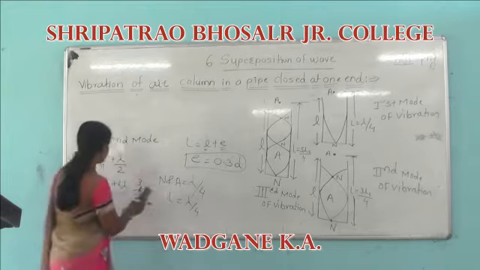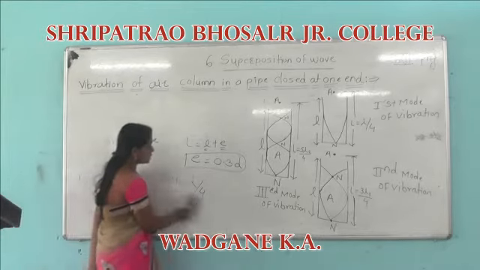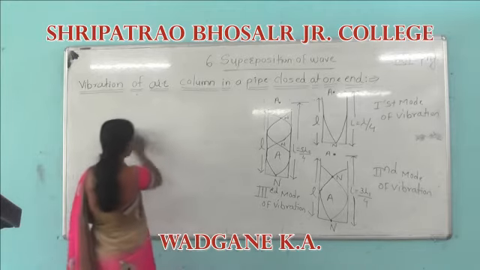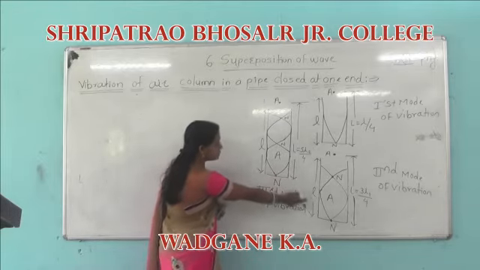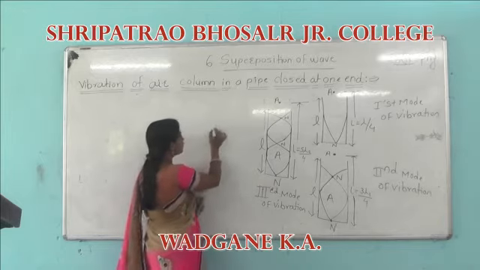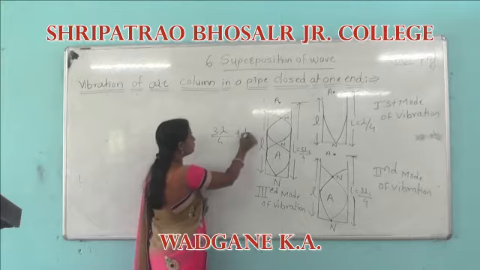Therefore, for the second mode, that distance is 3 lambda by 4. For the next, third mode of vibration, the distance is 3 lambda by 4 plus the distance between two successive nodes or antinodes, which is lambda by 2.